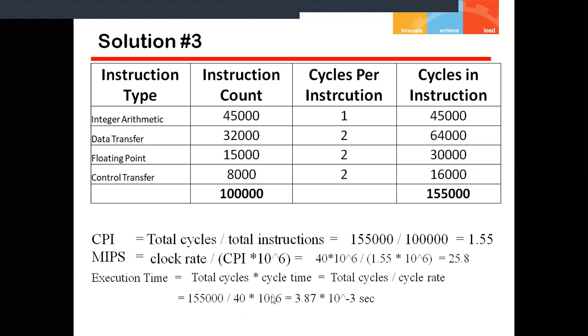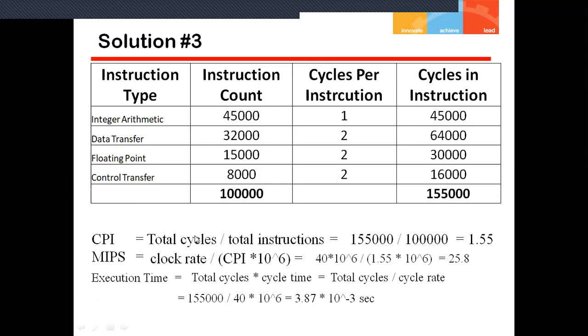So 40 into 10 to the power 6 gives me the answer 3.87 multiplied by 10 to the power minus 3 seconds, which I can also write as 3.87 millisecond, because 10 to the power minus 3 can be abbreviated as millisecond. Okay, so this is the simple solution for the given problem, how we can calculate CPI, MIPS, and execution time.